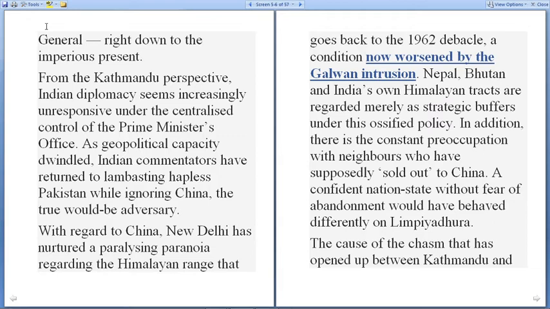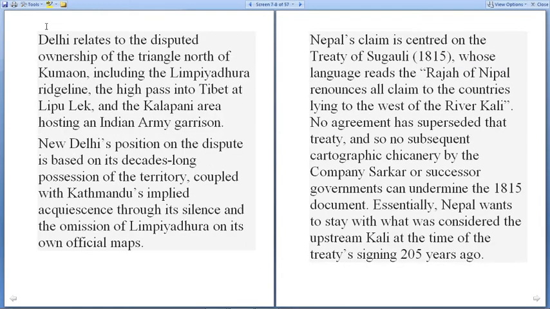A confident nation state without the fear of abandonment would behave differently on Limpiyadhura. The cause of the chasm that has opened between Kathmandu and Delhi relates to the disputed ownership of the triangle north of the Kuti Yankti, including the Limpiyadhura ridge line and high pass into Tibet, and the Lipulekh and Kalapani area hosting the Indian Army garrison.